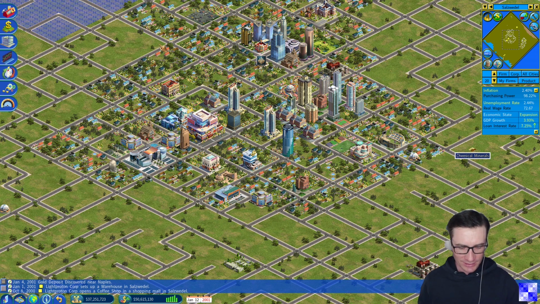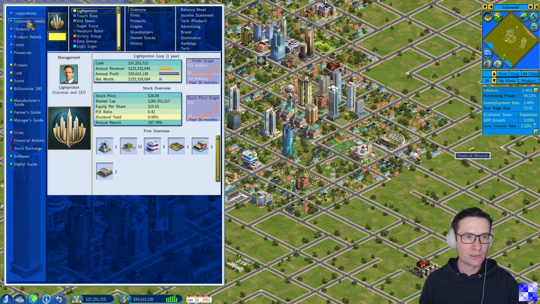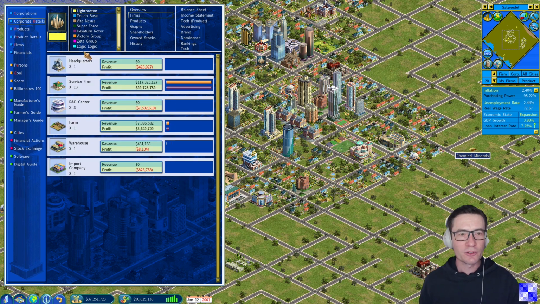And when checking the corporate report in the information center, over here, in the firm's overview, we see that we have already set up headquarters. We have set up 13 service firms, which are all coffee shops selling our coffee products in all of the cities, in all of the shopping malls.